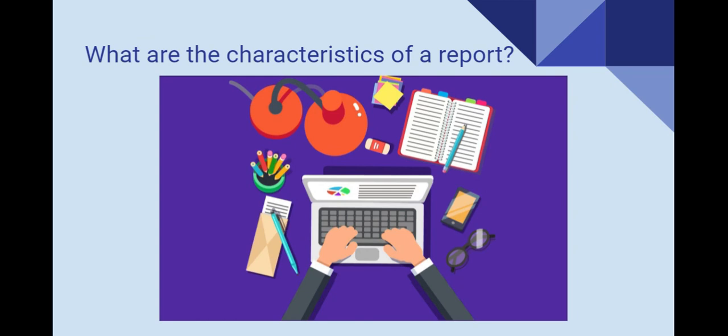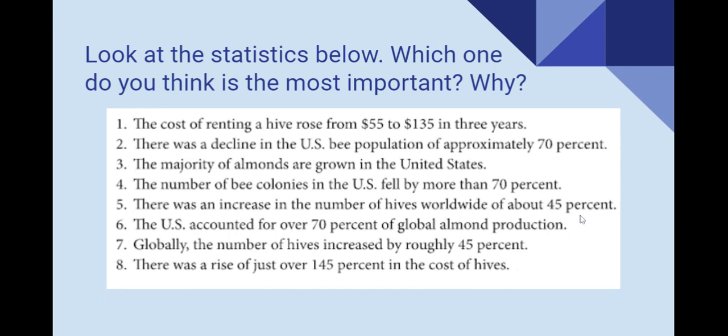Okay? Great, let's continue. Now, I want you to please read the statistics here. Which one do you think is the most important and why? Please think about this so we can all share during class. For me, one that surprised me is that the US accounted for over 70% of global almond production. I had no idea they produced so many almonds there. What about you? Let's continue.